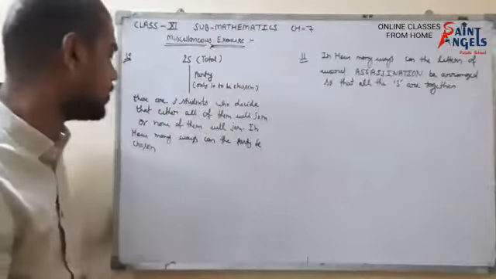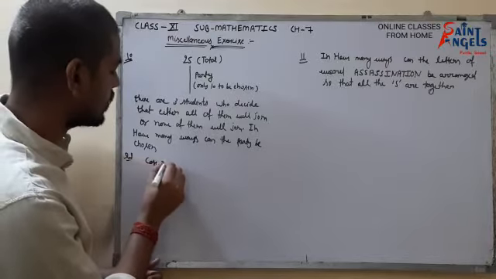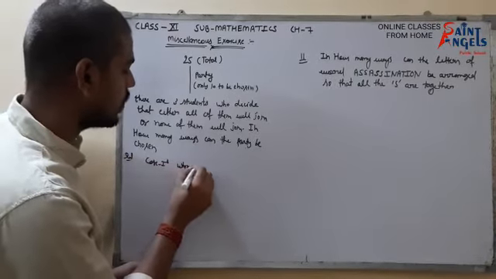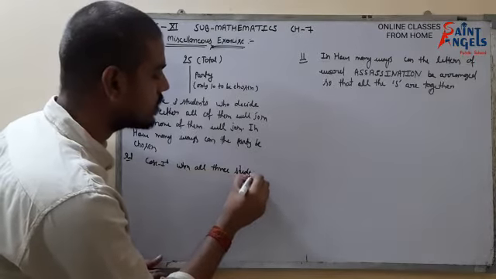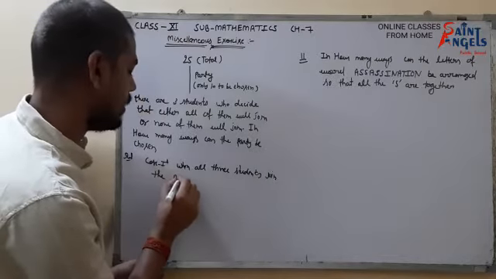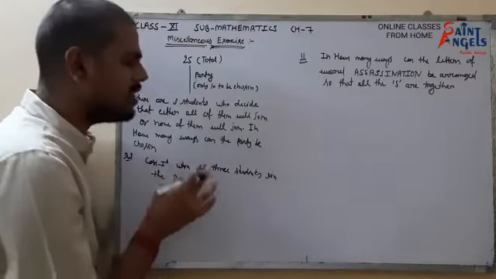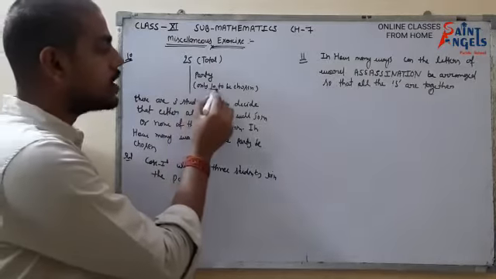So there is case first, when all three students join the party. Total students we were supposed to take is 10.